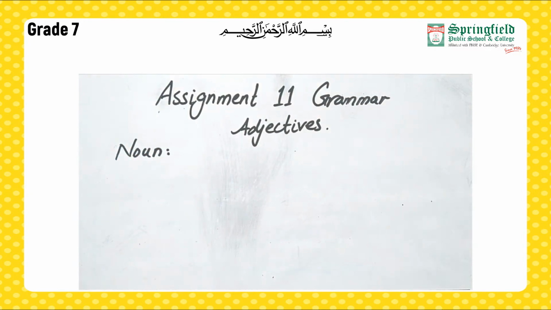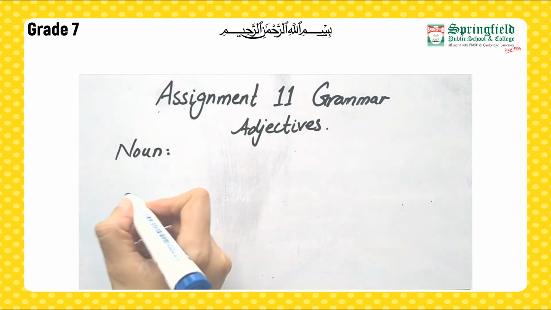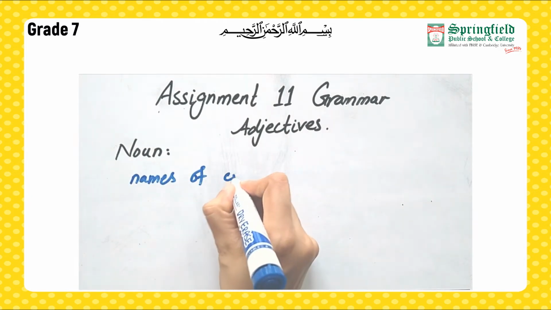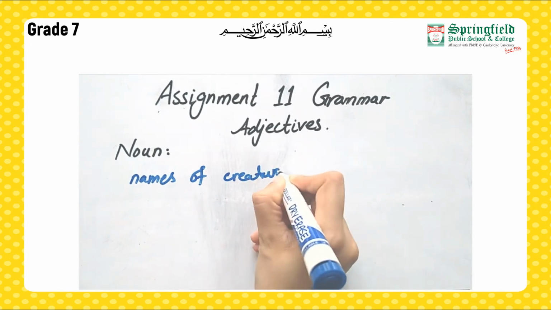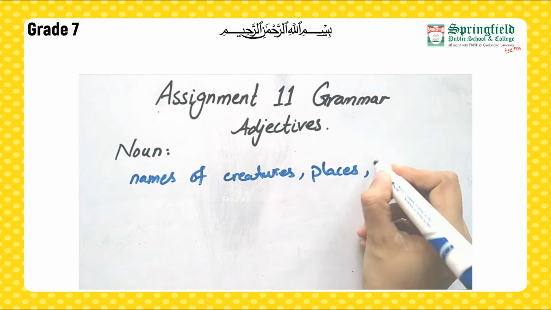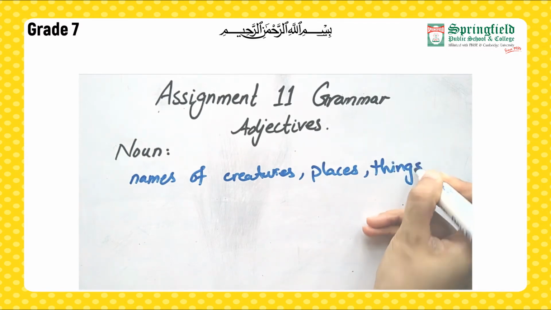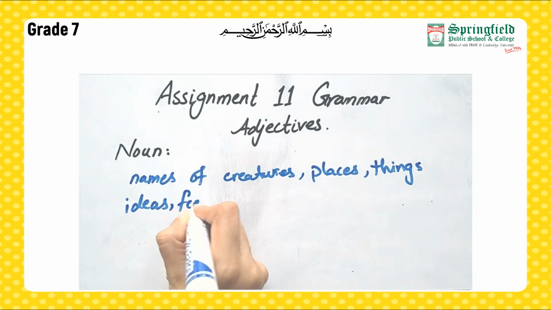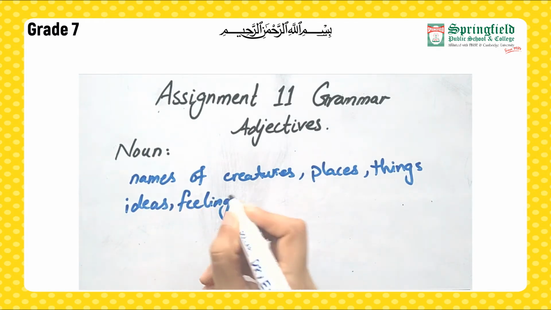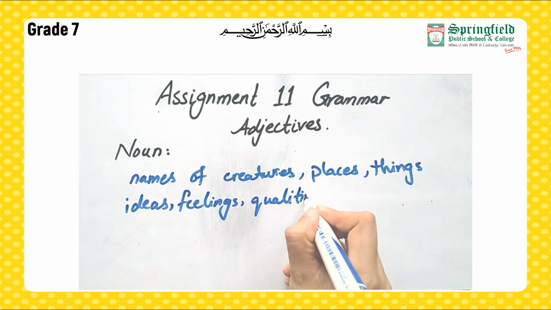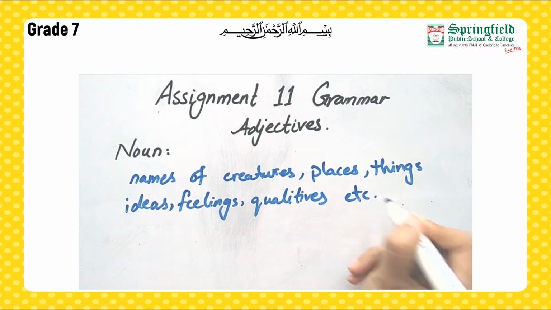What is a noun? Names of creatures, places, things, ideas, feelings, qualities, etc. Means name of anything is a noun.